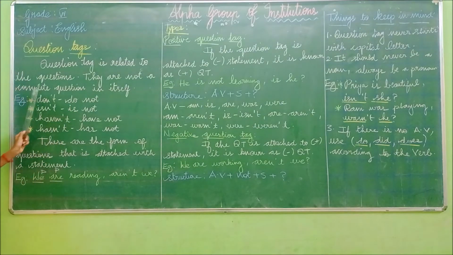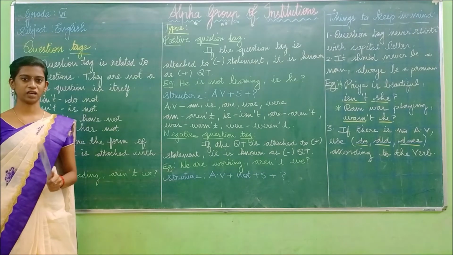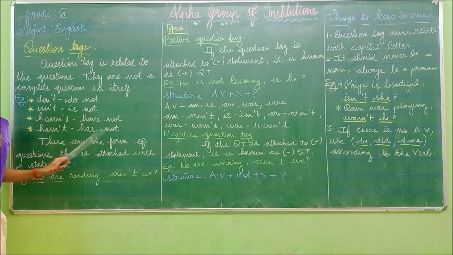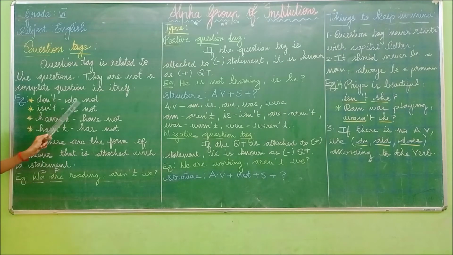They are not a complete question in itself. So these questions are not the complete word. It is an incomplete one. Okay. For example, don't, isn't, haven't, hasn't. So these are all the incomplete words. Okay. So it is the short form of do not, is not, have not, has not. Okay. So these are all called as the contractions. The short form of words are known as the contractions.